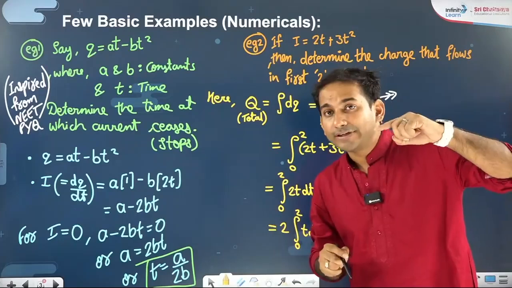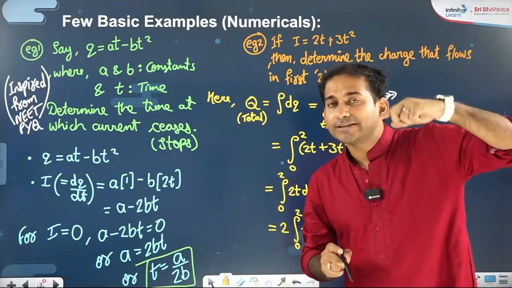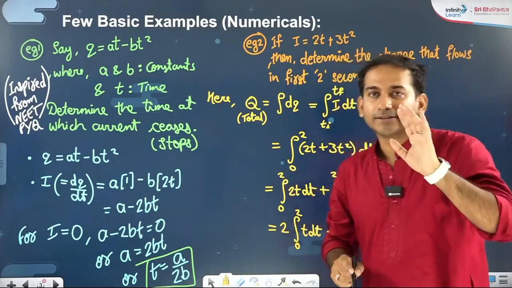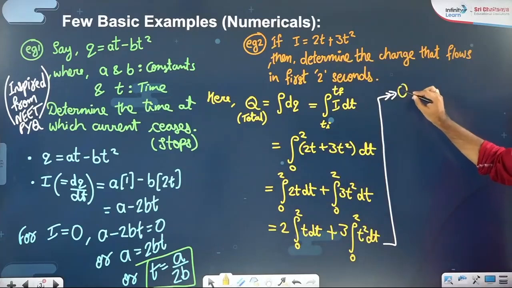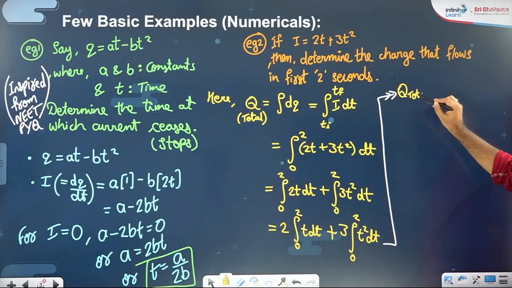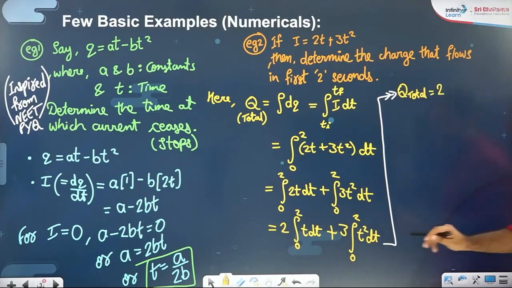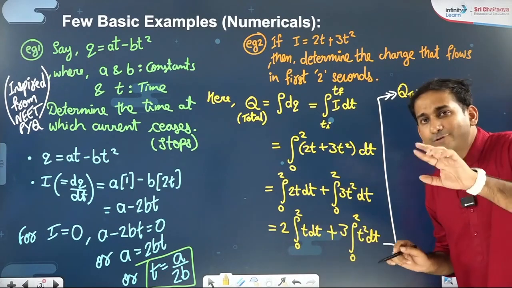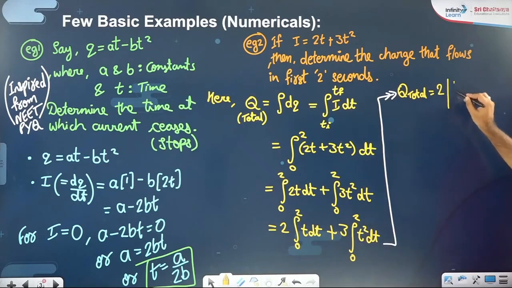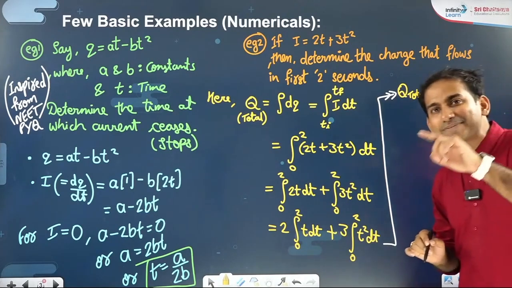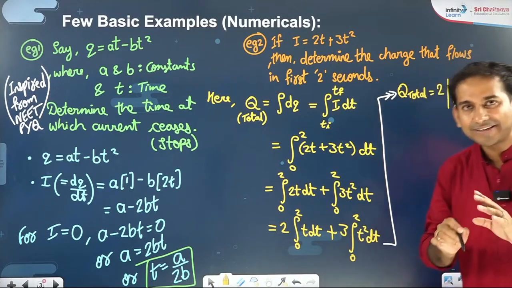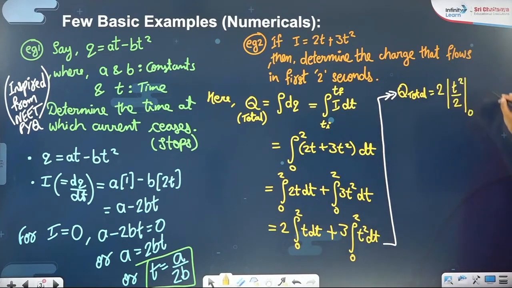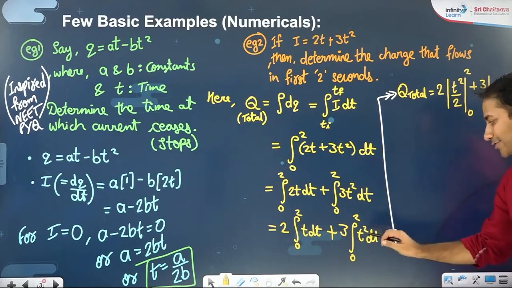In integration we increase the power by 1 and divide by the incremented power. So Q total will be equal to 2 integration of t dt, t's power is 1, so raise the power by 1, that means t square, and divide by the raised power, within limits 0 to 2, plus 3 integration of t square dt.